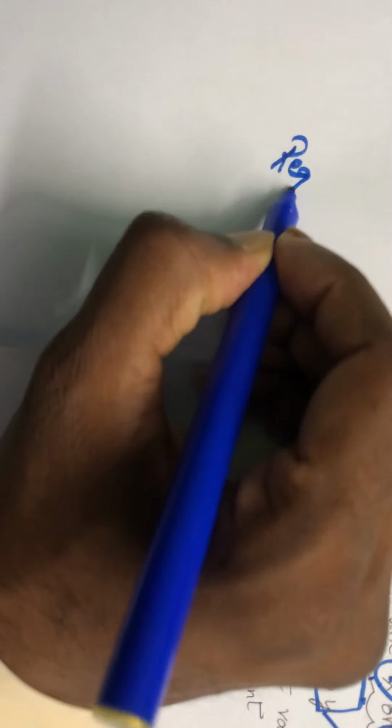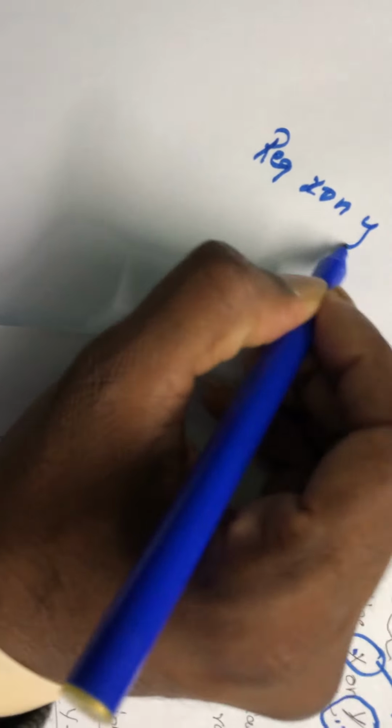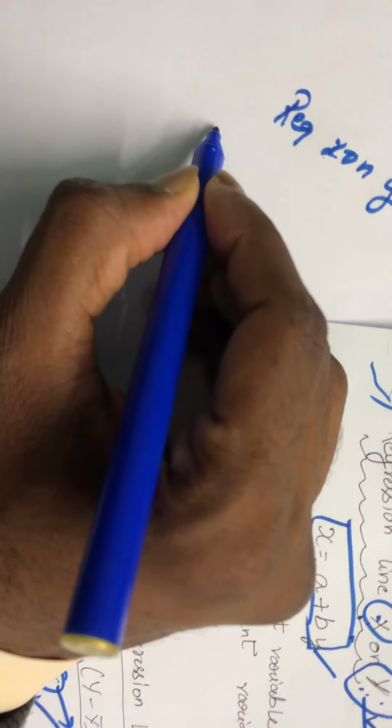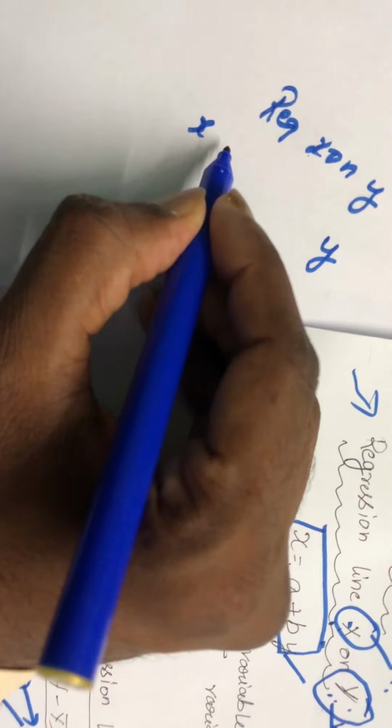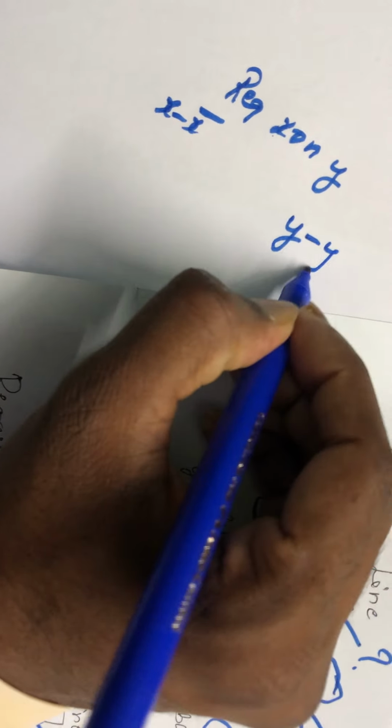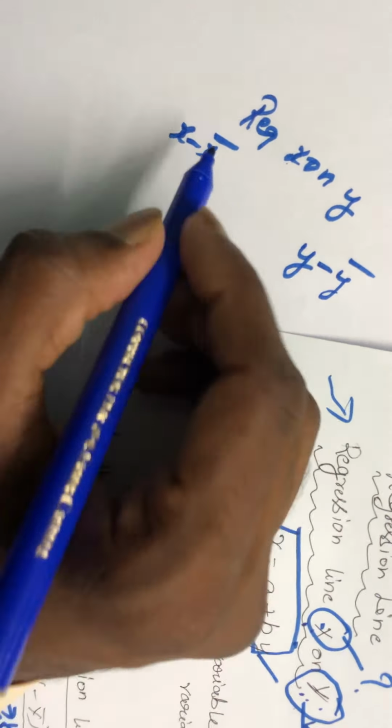Simple. Concentrate. Let me say how to understand this. Regression equation x on y. What should I find? X. Keep it on one side. What I know, y is known. Subtract this with the arithmetic mean of x. Similarly, subtract this with the arithmetic mean of y.